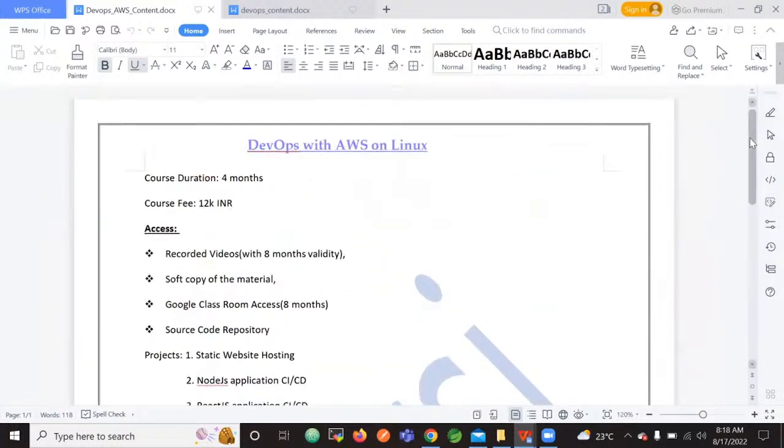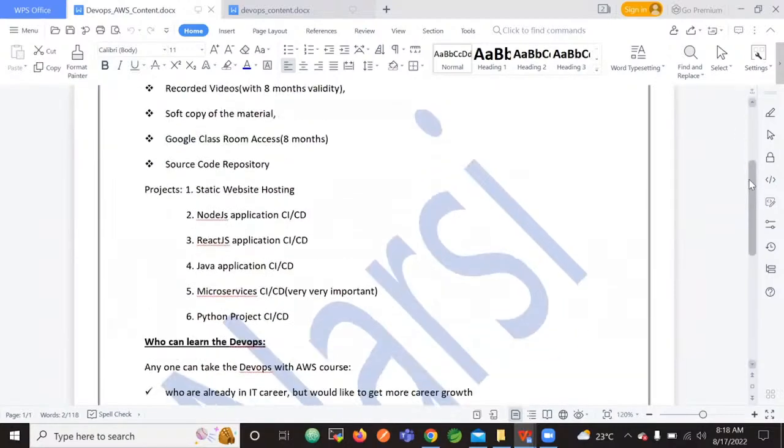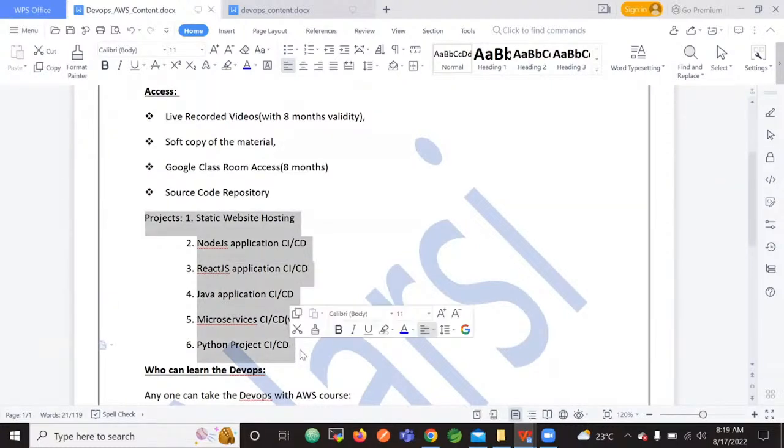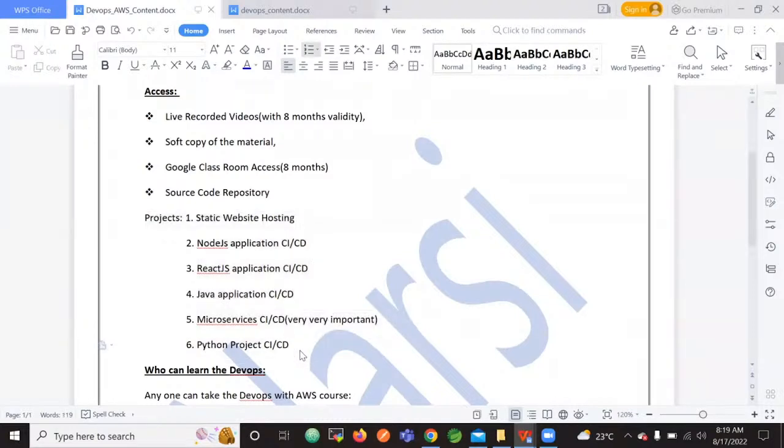And this is the course discussion we have done. Duration is 4 months, fee is 12K INR, and the access provided for you is the live recorded videos with 8 months validity, a soft copy of the material, Google Classroom access for accessing the material, and a source code repository will be shared with you, which contains the 6 projects. These 6 projects we will automate using DevOps.